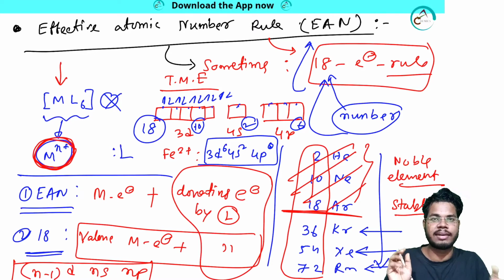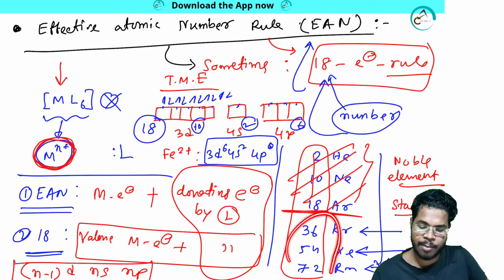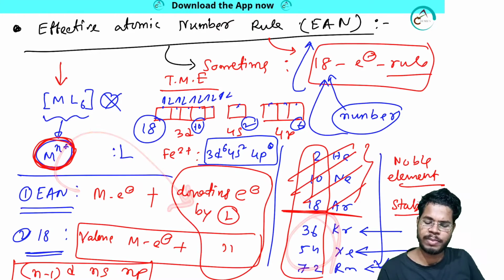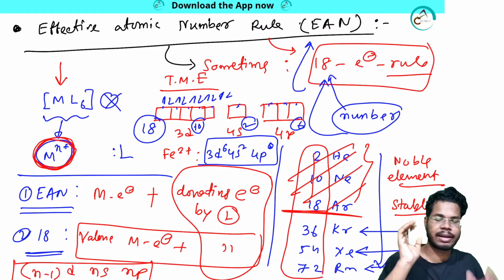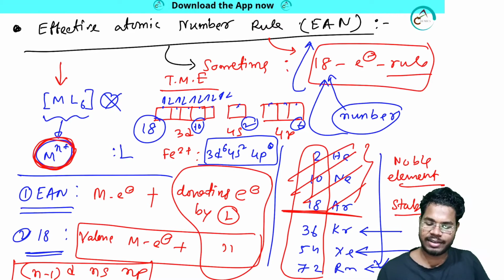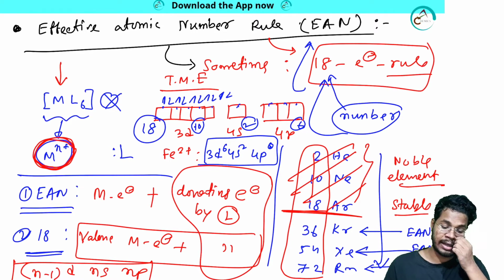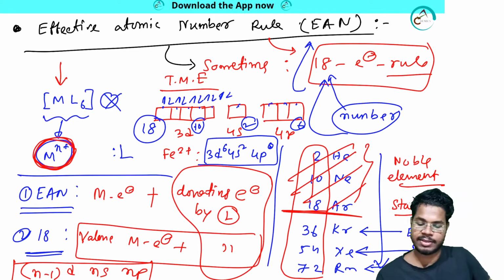Then we can say that as these are stable with this amount of electrons, any complex with this amount of electrons will be stable. So if the system has the EAN, I will make all the calculations, just wait. If the system has EAN 36 or EAN 54 or EAN 72, then we will say that the system is